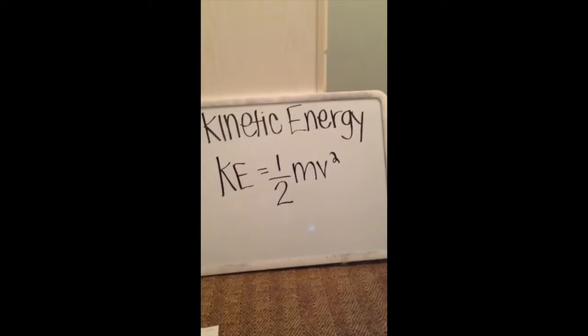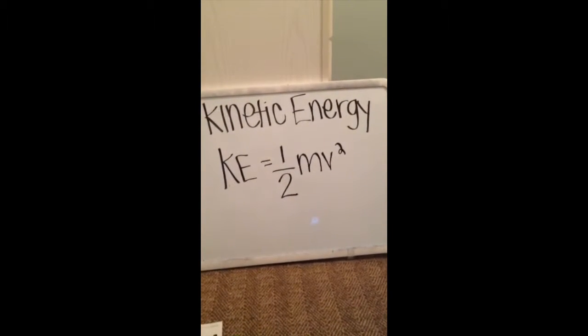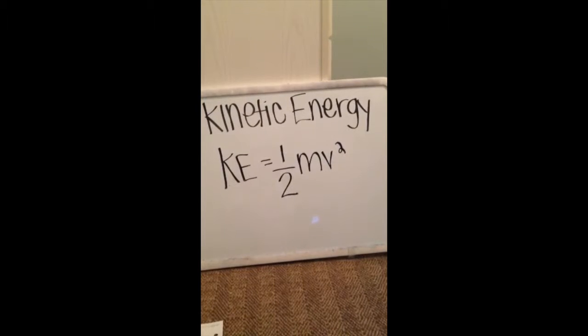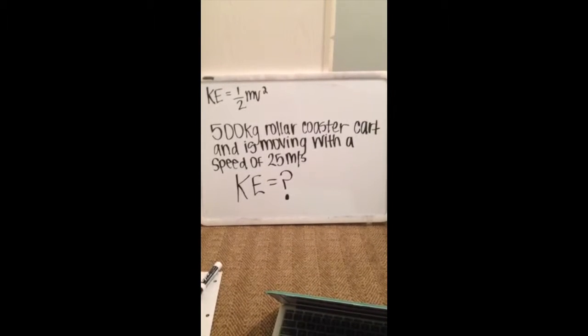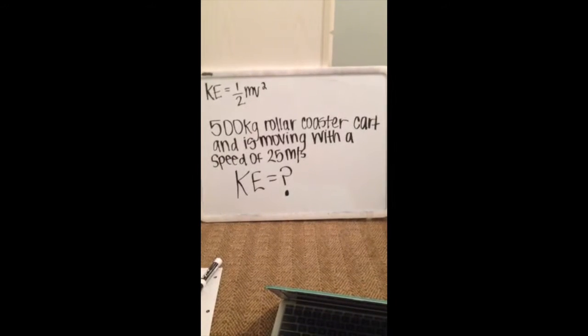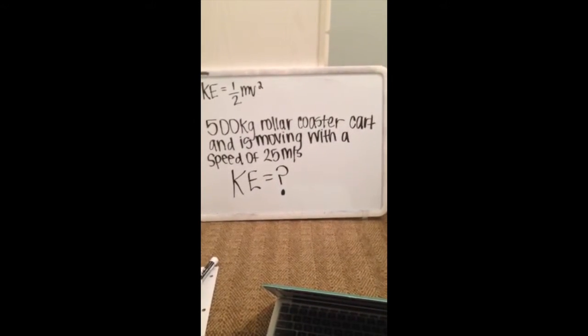This is the equation for kinetic energy. Kinetic energy equals half of the mass times the speed squared. Suppose there is a 500 kilogram roller coaster cart and it is moving with a speed of 25 meters per second. What is its kinetic energy?